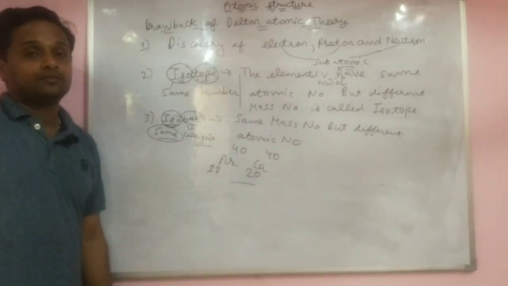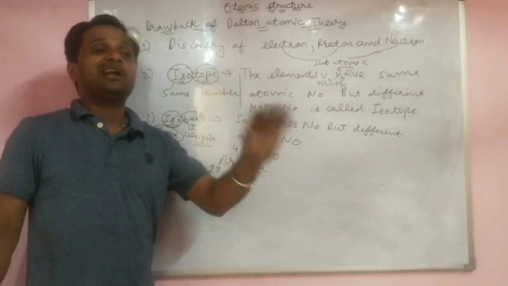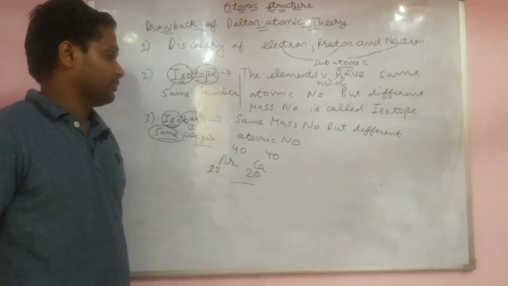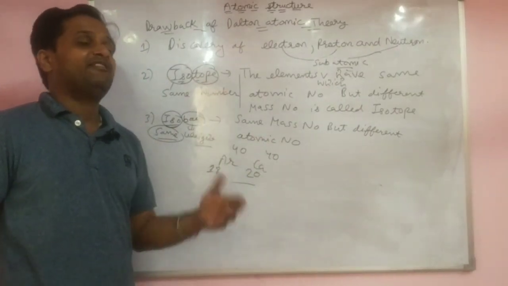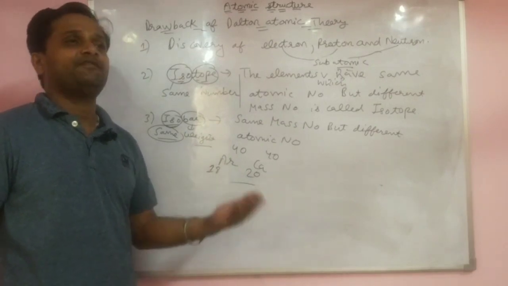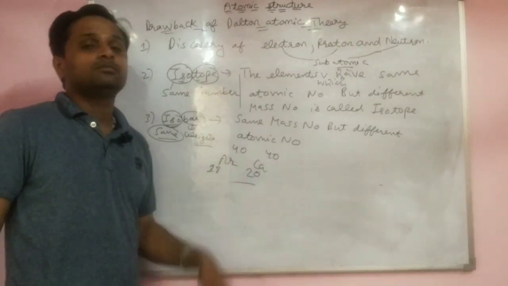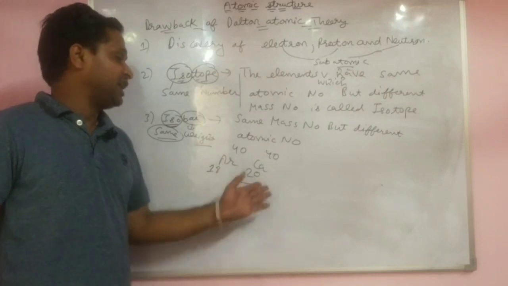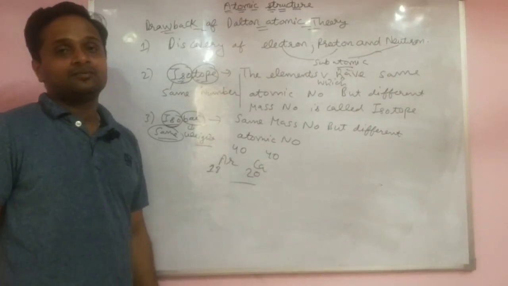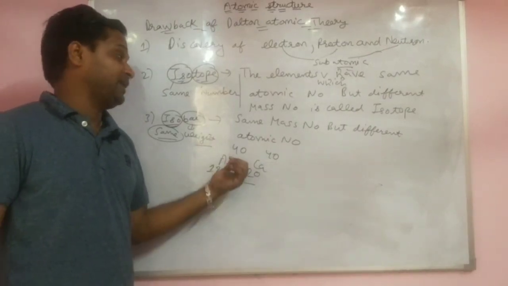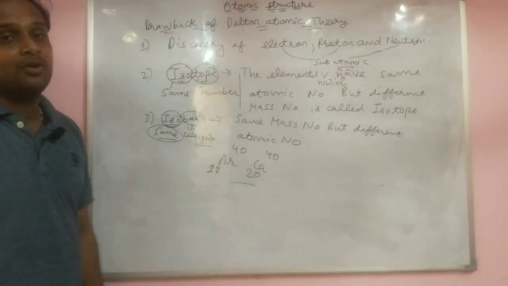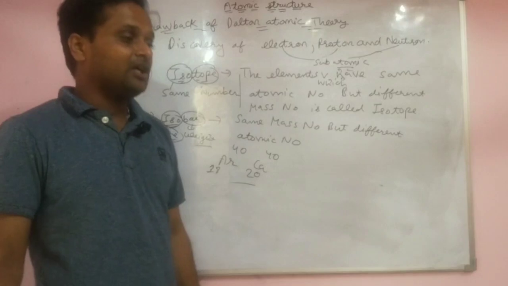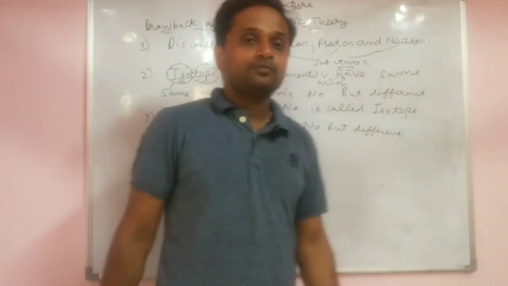Means what? According to the fifth point of the Dalton atomic theory, atoms of different elements have different shape, different mass, everything. But here the mass comes out the same. This is the isobar. According to Dalton, the mass should be different, but here it is the same. This is also a drawback. So this is the Dalton atomic theory.